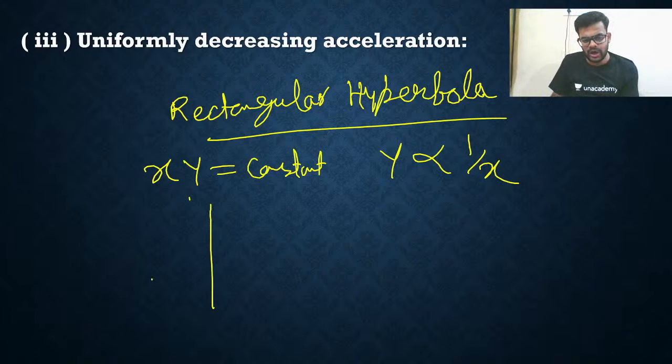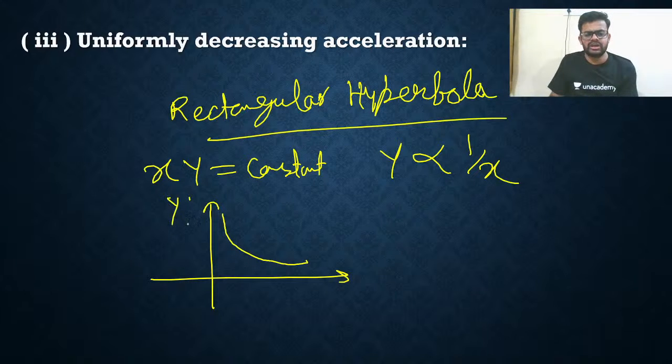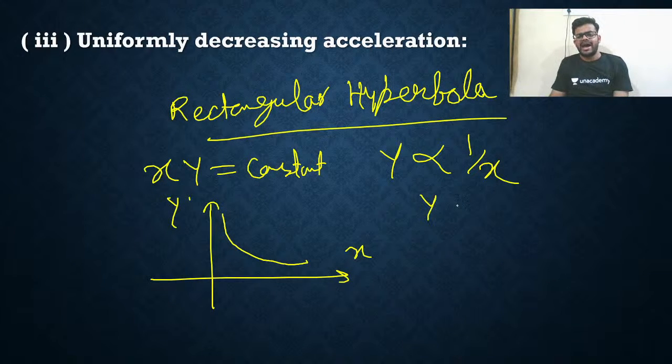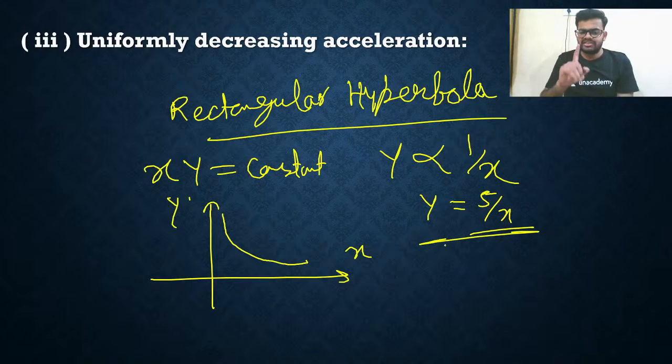So how will you draw it? You will draw the curve like this. This is the rectangular hyperbola of xy is equal to constant, or you can say y is inversely proportional to x. Let's say y is equal to 5 by x. So its curve will be like this. Whenever an inverse relation is there, this type of curve will be there. It is called a rectangular hyperbola.